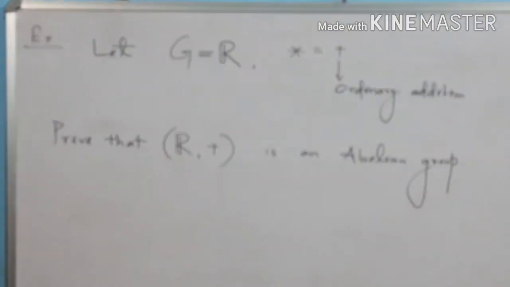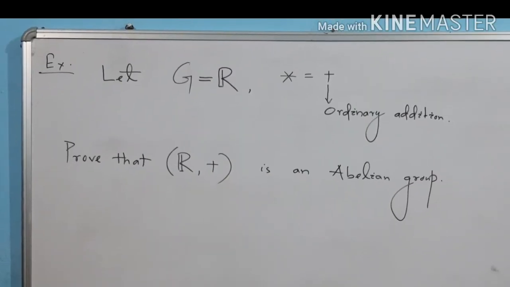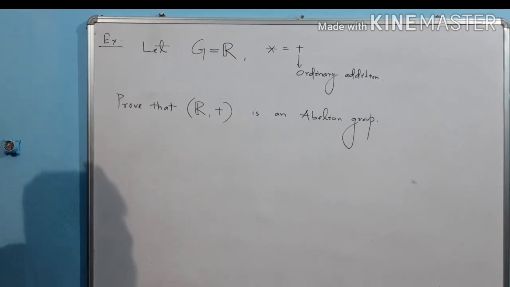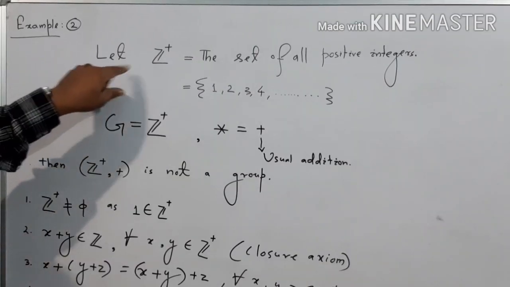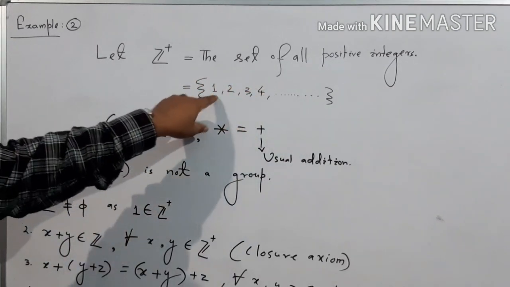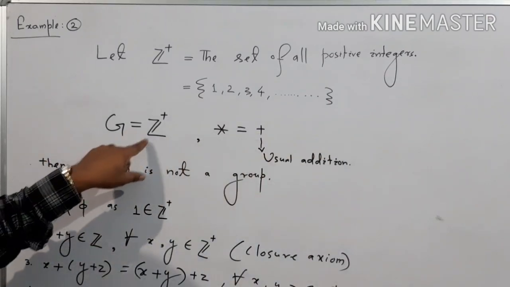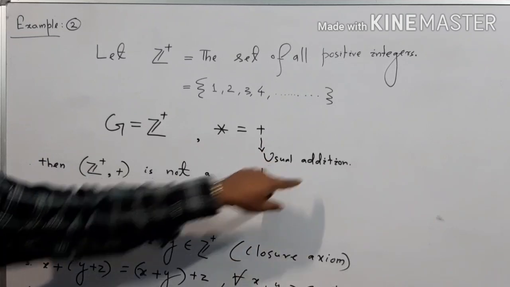Exercise: let G equal R, the set of real numbers, and star equal to plus, that is ordinary addition. Prove that R with respect to addition is an abelian group. Example 2: let Z plus be the set of all positive integers, that is 1, 2, 3, 4 and so on, G equals Z plus, and star equals usual addition.